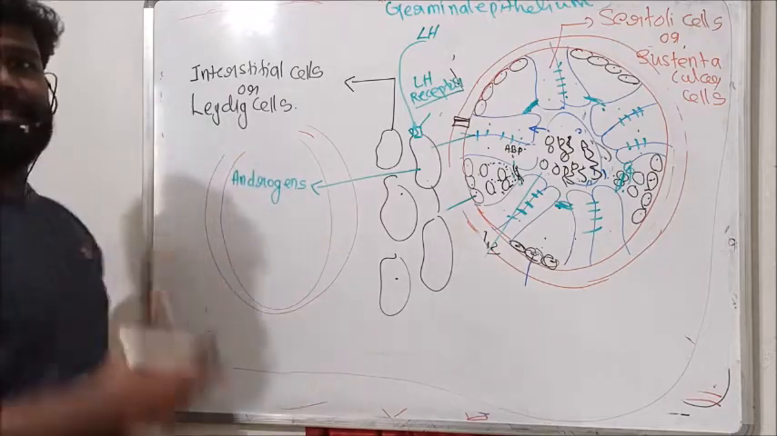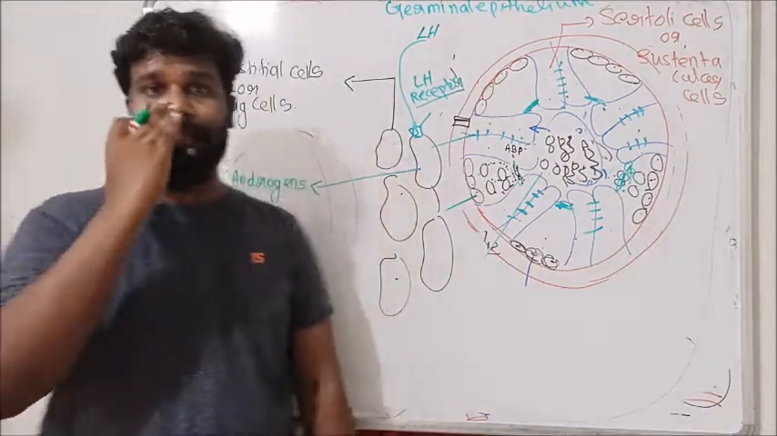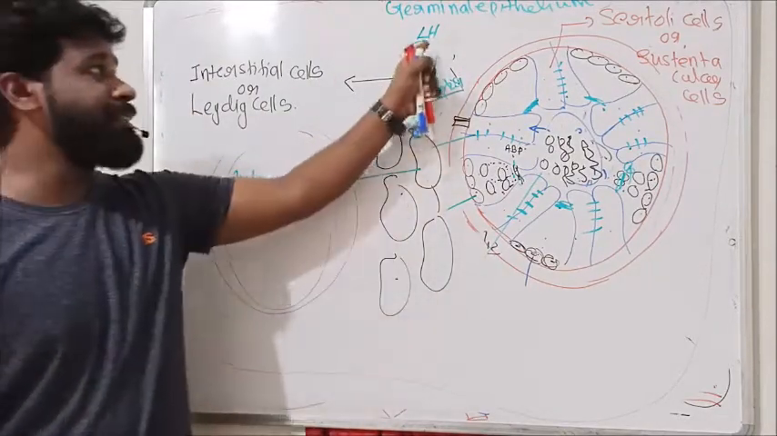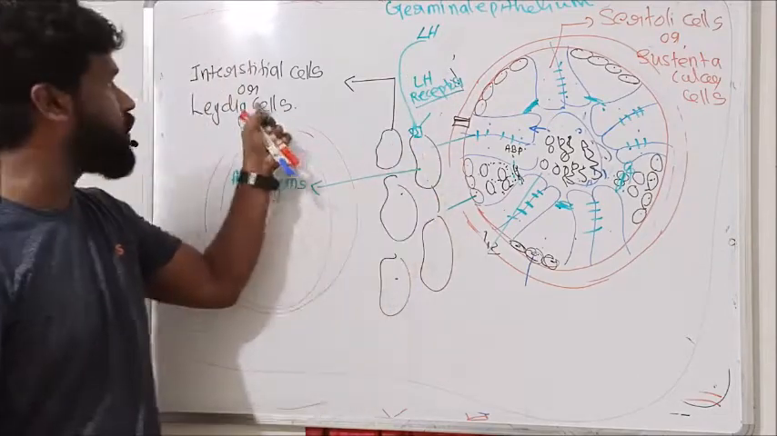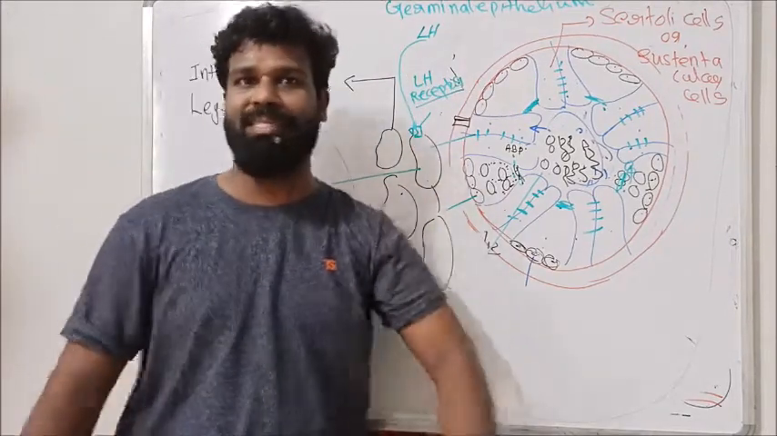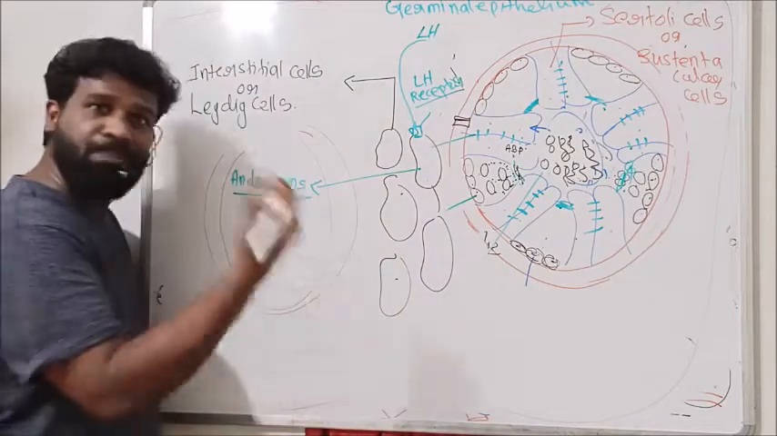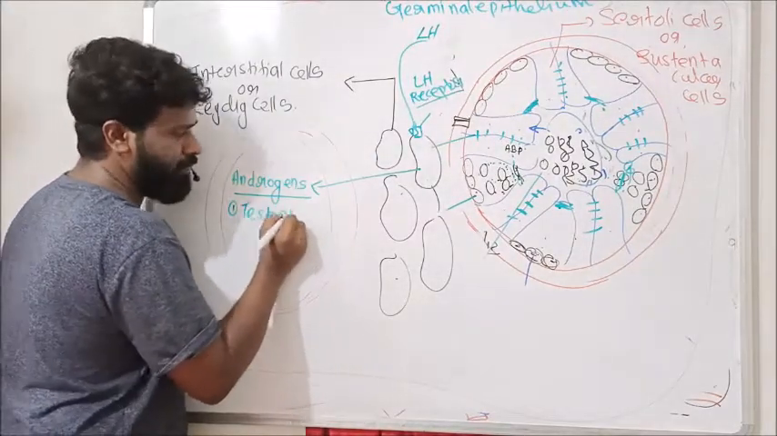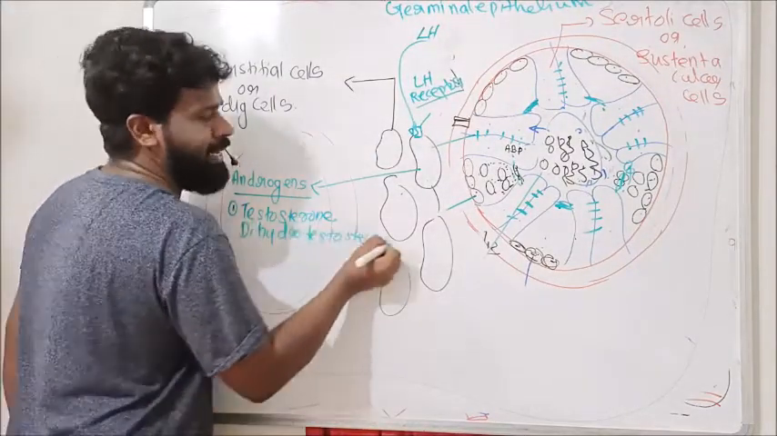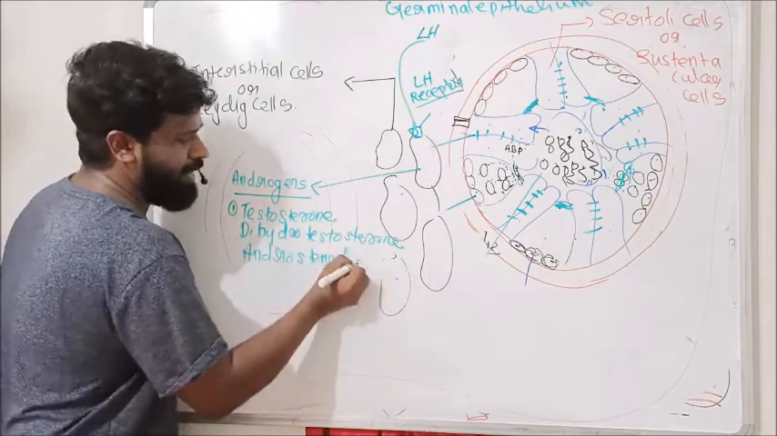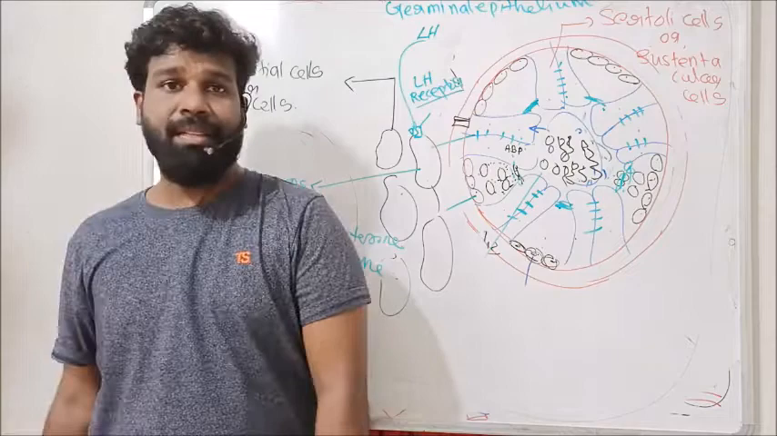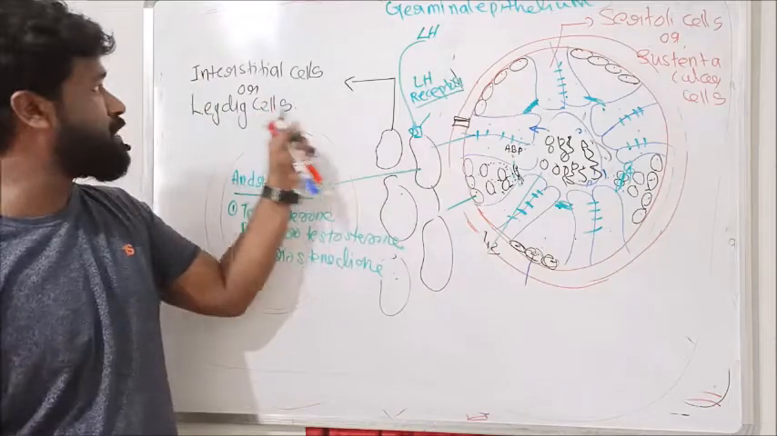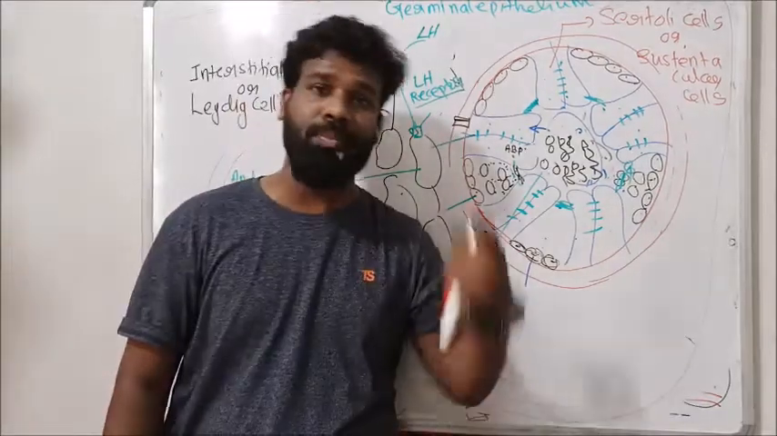So what is the role of this interstitial cell? This interstitial cell secretes the hormone androgen under the stimulation of LH. Androgens means a group of hormones. This group includes testosterone, dihydrotestosterone, and androstenedione. These are androgens, and these androgens are secreted by these interstitial cells or Leydig cells under the stimulation of the hormone LH.